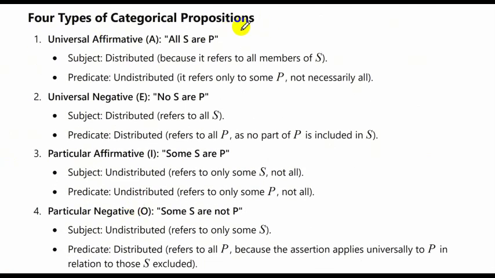Four types of categorical propositions. This I've almost covered in the previous videos, but here I cover it in more depth. This is also very simple. One is A, E, I, and O. Now, A and E are basically universal. This is what you have to understand. A is affirmative, E is negative. So what does it mean when I say affirmative and when I say negative? Let us understand it by this one simple statement which we'll use for all of them.